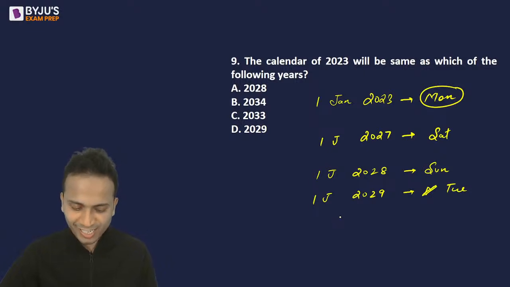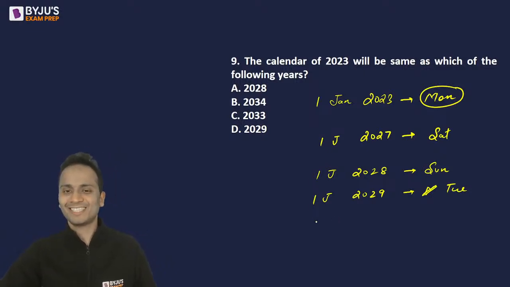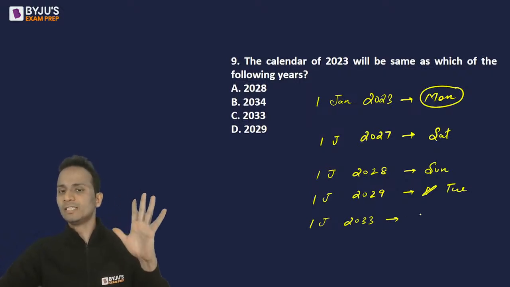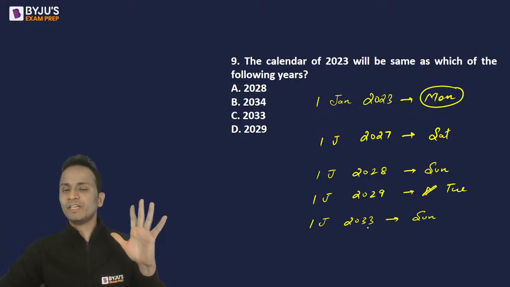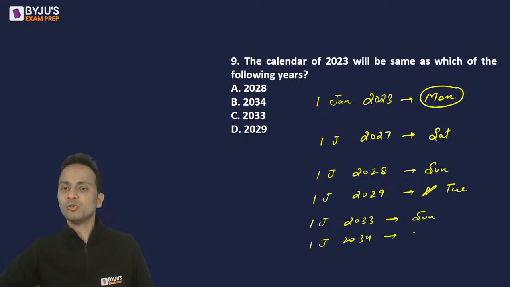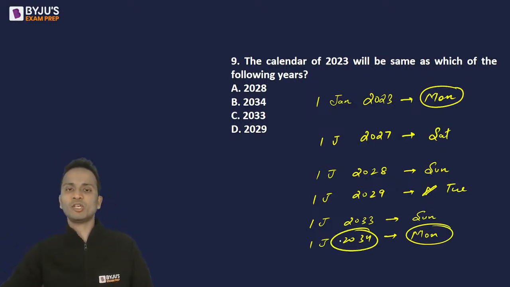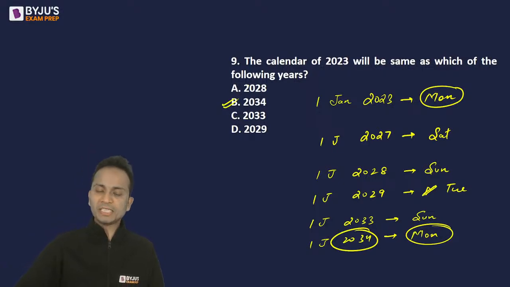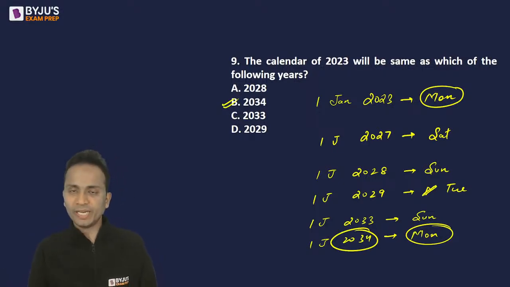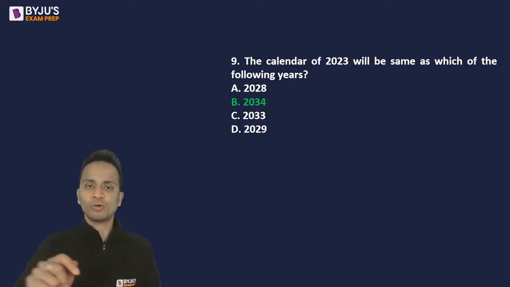So some of you have changed your answer to option D. Option D is not correct. Again, I'll add 4 years. 1st January 2033 will be Tuesday plus 5: Wednesday, Thursday, Friday, Saturday, Sunday. Okay, 1st January 2033. Now 1st January 2034, just add one, it will be a Monday. So the correct answer is a Monday, and that is on 1st of January 2034. So the calendar of 2034 will be same as the calendar of 2023. So the correct answer is option B, that is 2034.